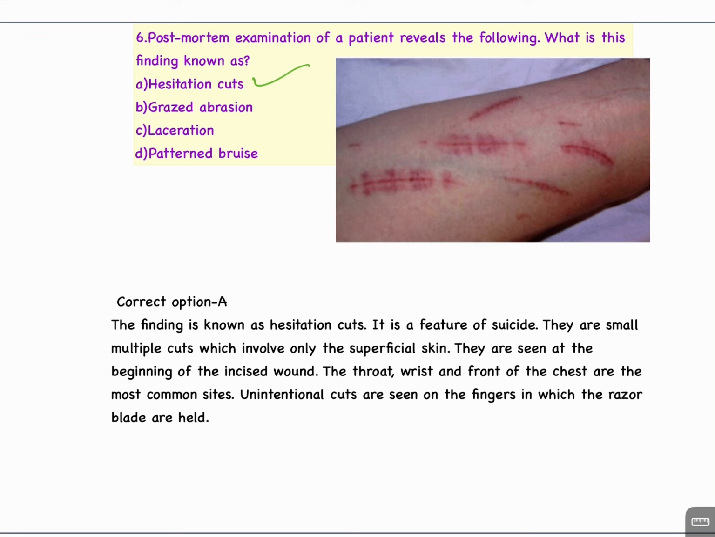They are small multiple cuts which involve only the superficial skin. They are seen at the beginning of the incised wound. The throat, wrist, and front of the chest are the common sites. Unintentional cuts are seen on the fingers in which the razor blade is held.